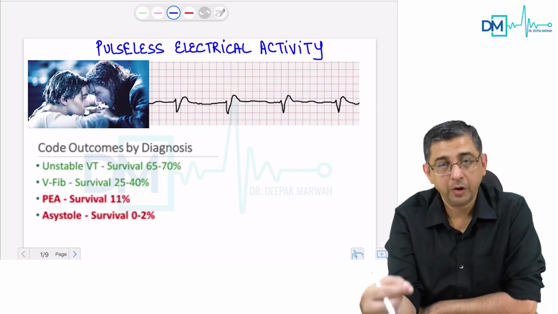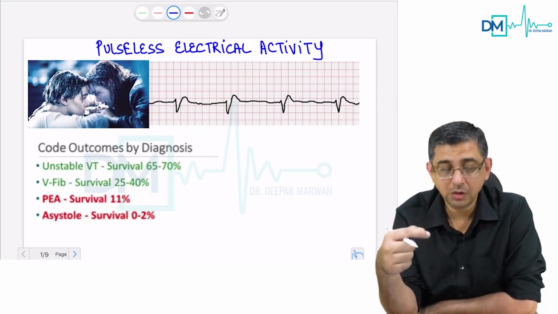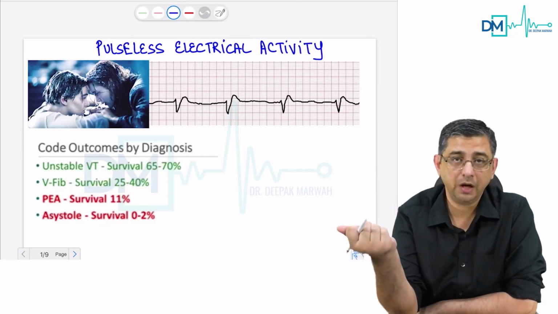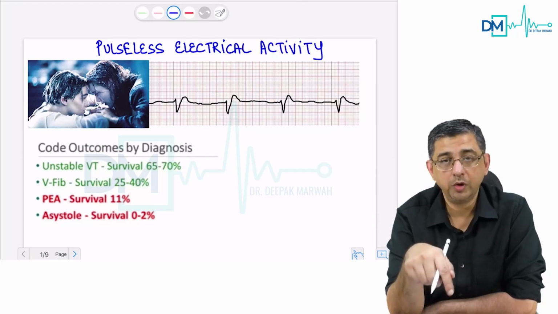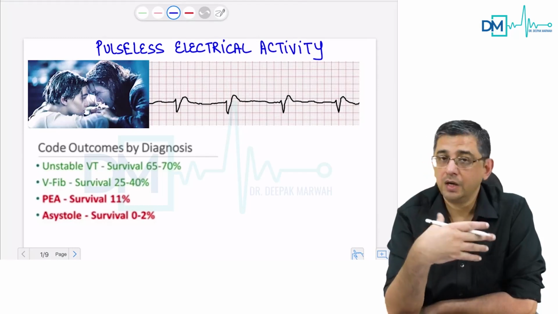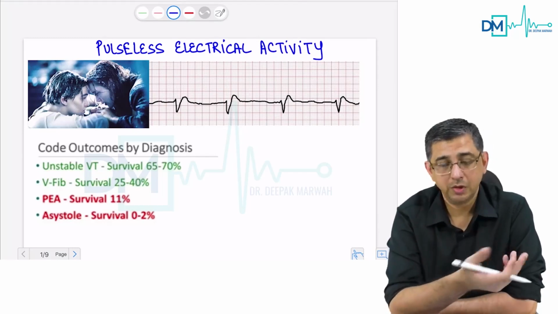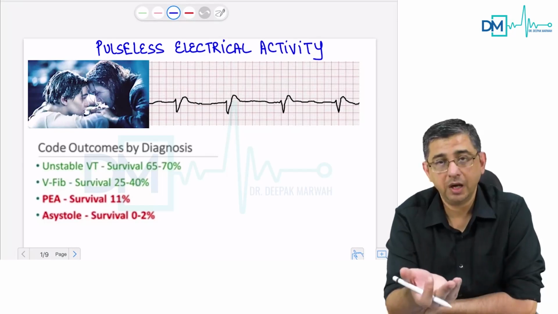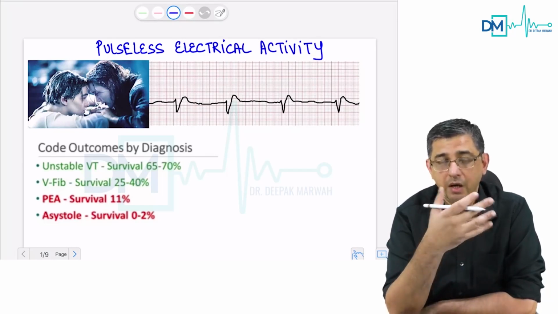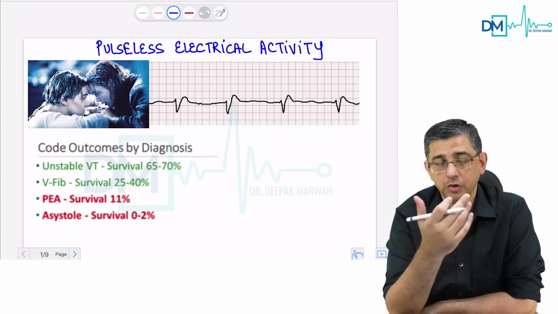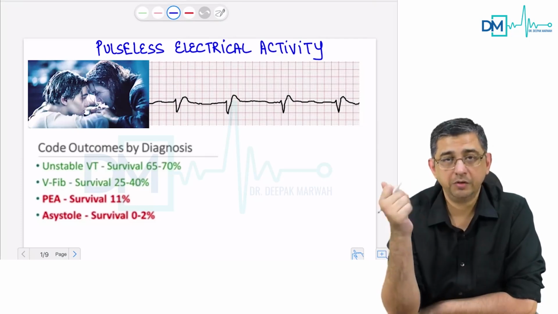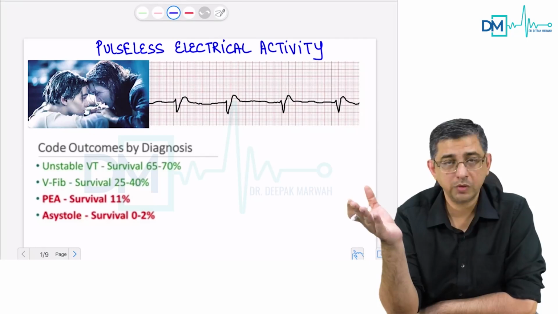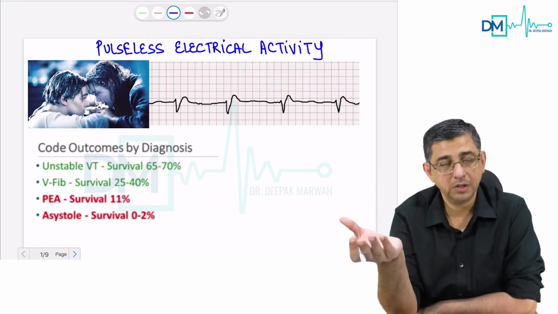So our main priority is to find out what is the cause behind the development of pulseless electrical activity, because unless and until we find the cause, we will not be able to treat this condition. When I ask my students in a routine class what is the best treatment for pulseless electrical activity, I get answers ranging from DC shock to amiodarone to epinephrine or soda bicarbonate. Well, the answer is none of those. We do not shock a pulseless electrical activity.